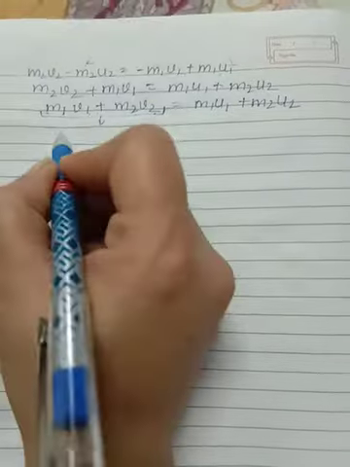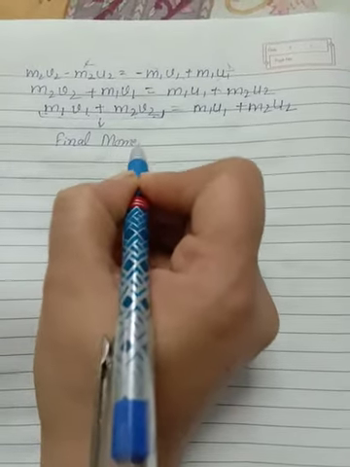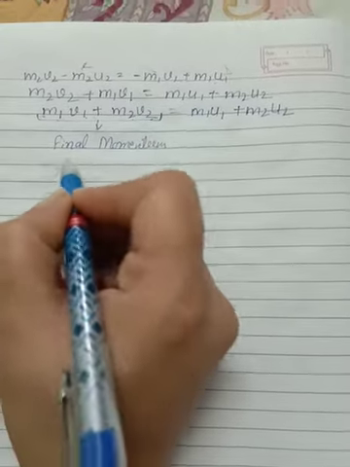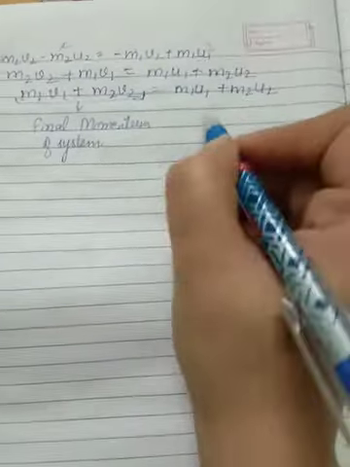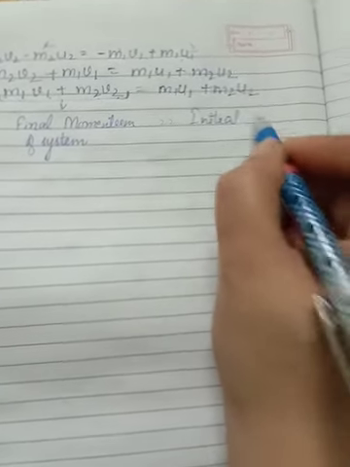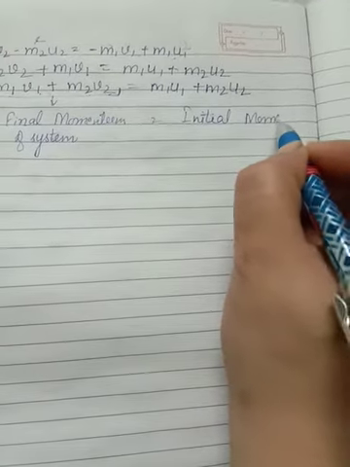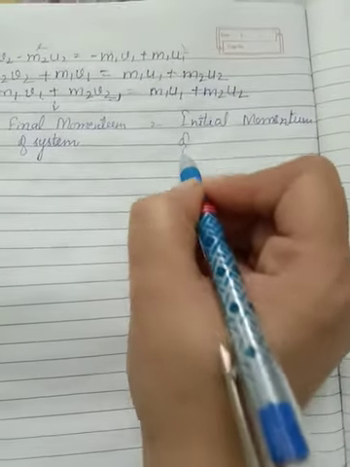So here we are getting, this is final momentum of the system, it becomes equal to initial momentum of the system.